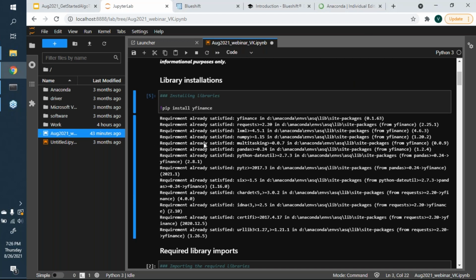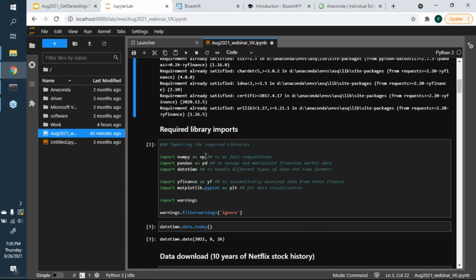So I just showed you the way to install a library. In this case, because we had to do this lecture, I had already installed it, and so it tells you that requirement is satisfied, and eventually that the library is already installed. The next thing I want to do is import a certain set of libraries.